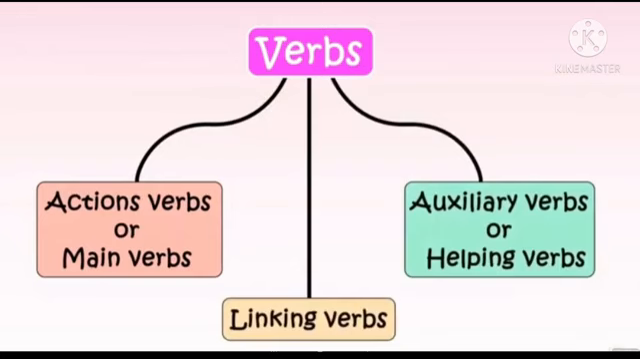Now we can focus on the division of verbs on the basis of role played. On the basis of the role in a sentence, the verbs can be classified into three categories. They are the action verbs or main verbs, the linking verbs, and the auxiliary verbs or helping verbs. These are the three categories of verbs on the basis of role played.